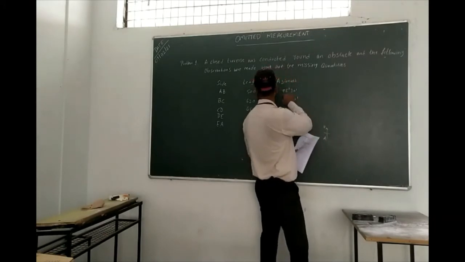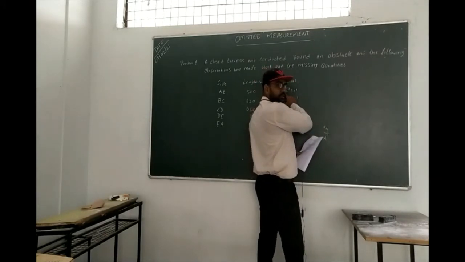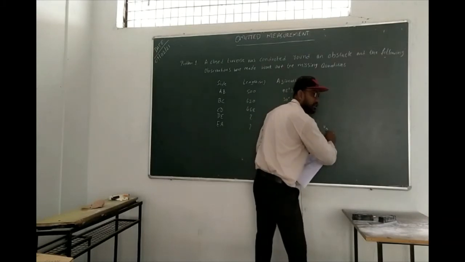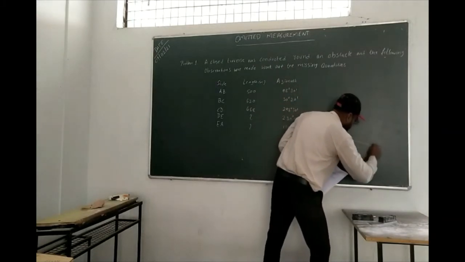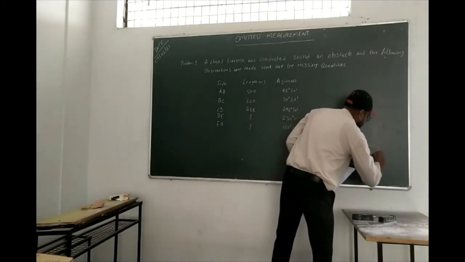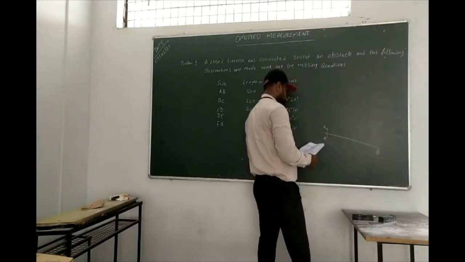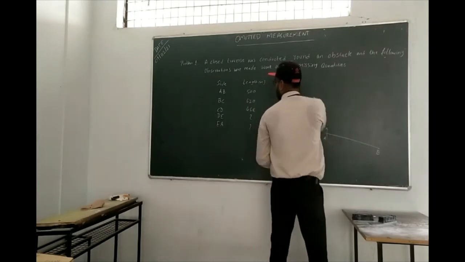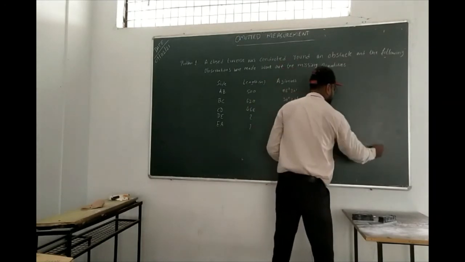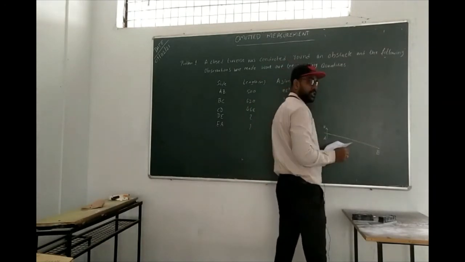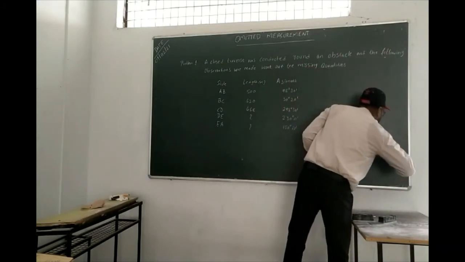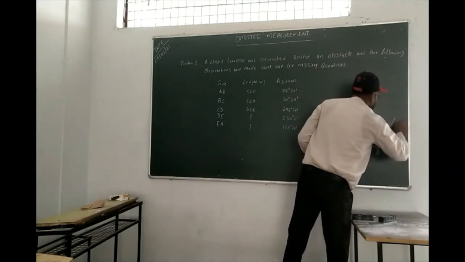Line AB is having 98 degree 30 minutes, which comes under the second quadrant. So you just draw a line and mark B. Similarly, I am not going to put the coordinate axes, directly I am putting it. You just imagine. Next will be BC. BC is 30 degree, which comes under the first quadrant. So first quadrant means somewhere it will come like this. See, this is BC.